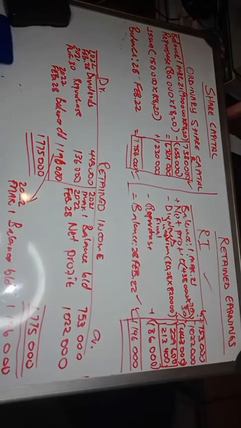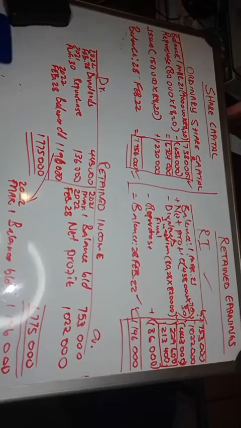You must be able to take them to the equity section, because your closing balances are the balances that we take to the balance sheet, right? So this is the end of the share capital and retained earnings, and this was June 2022, right? Grade 12, June 2022, which was written by the 2022 Matric rewriters.